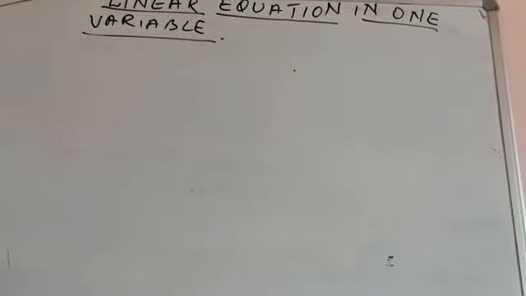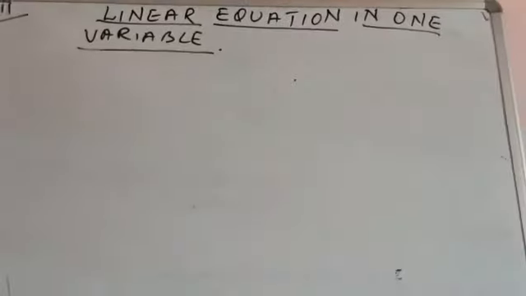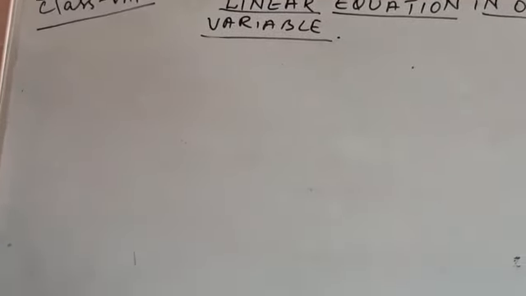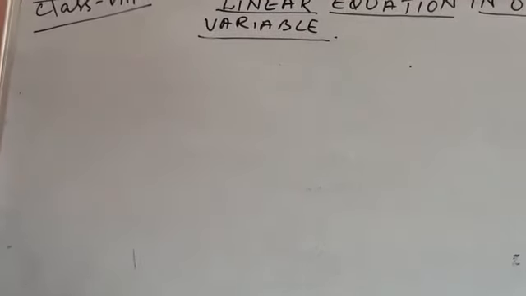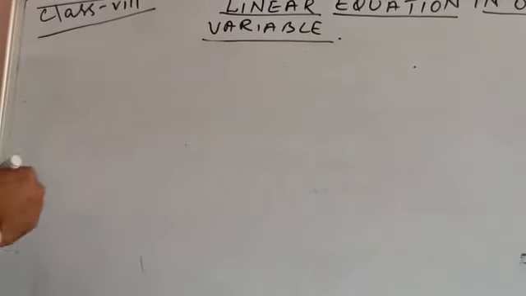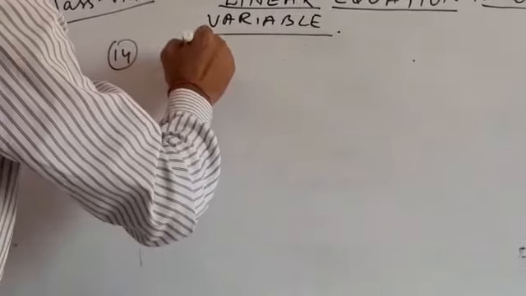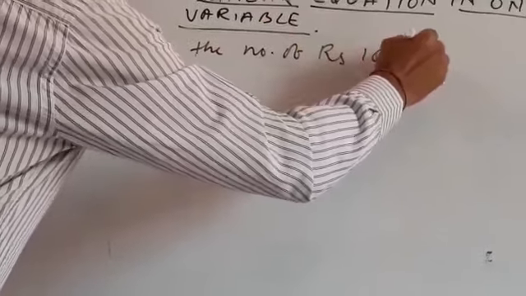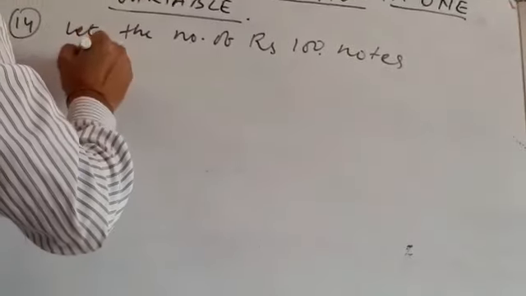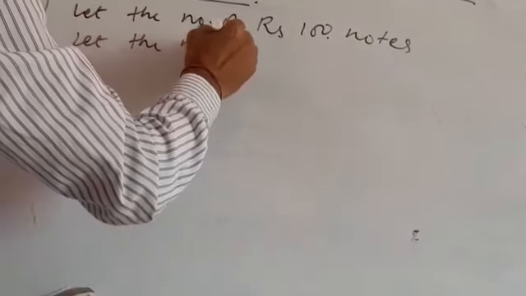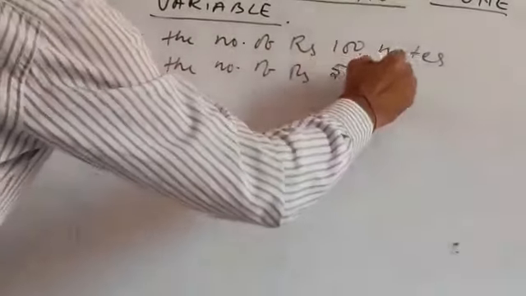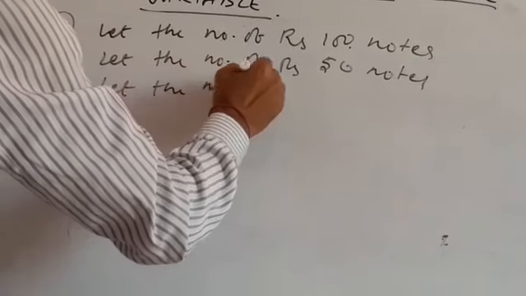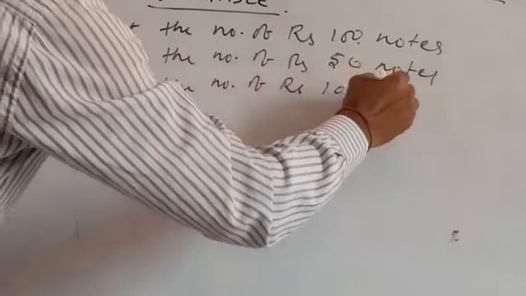Question number 14. Lakshmi is a cashier in a bank. She has currency notes of denomination rupees 100, rupees 50 and rupees 10 respectively. The ratio of the numbers of these notes is given. So here we will start doing question number 14. Let the number of rupees 100 notes, let the number of rupees 50 notes and let the number of rupees 10 notes.